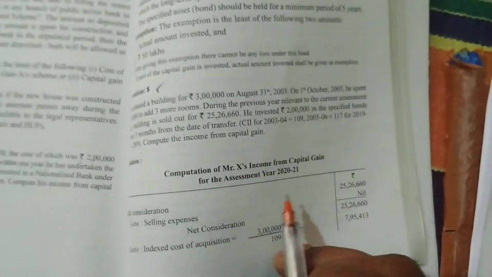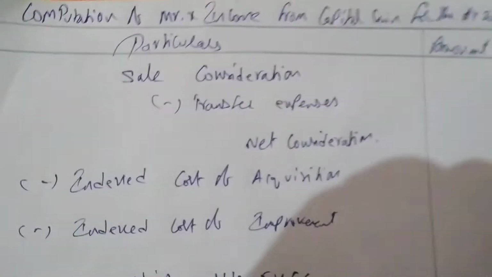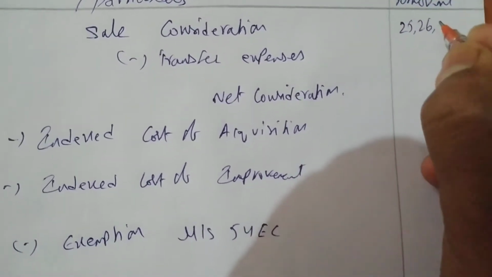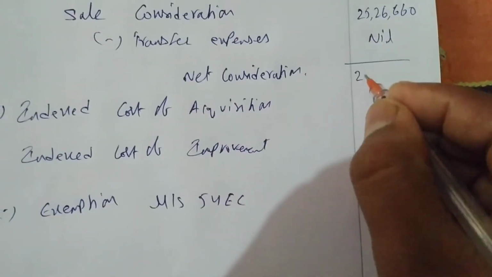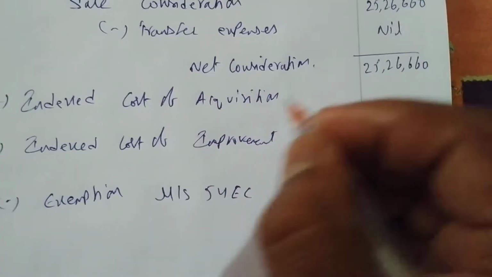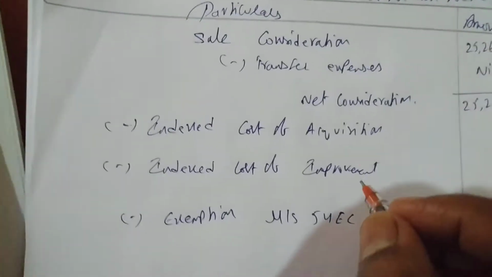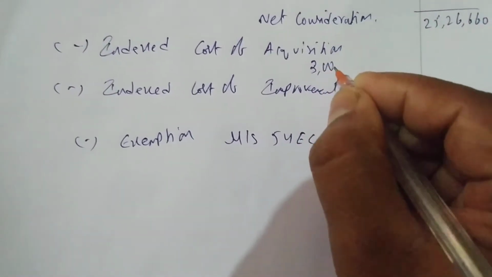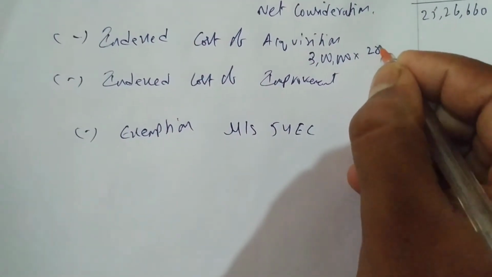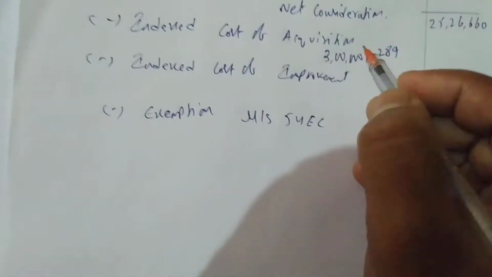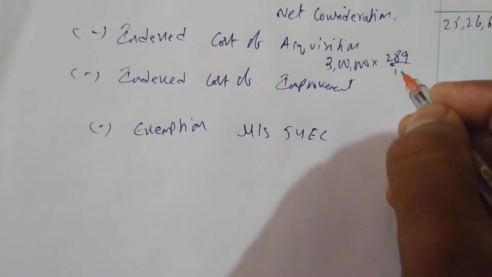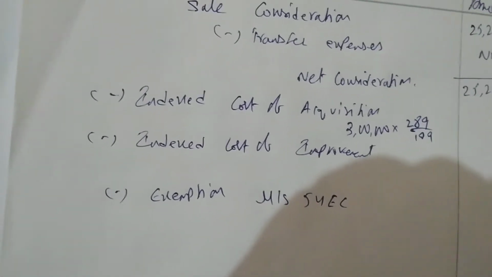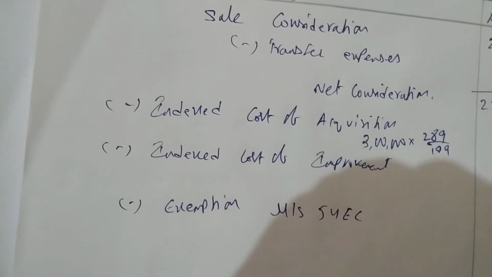So how much did he sell the building for? 25 lakhs 26,660. There are no transfer expenses, so we can write nil. Net consideration we are getting is the same, 25 lakhs 26,660. For the indexed cost of acquisition, he purchased for 3 lakhs. So I am doing the indexation calculation: 3 lakhs, and we know the numerator is always 289, divided by the index for the year of purchase, 2003, which is 109.